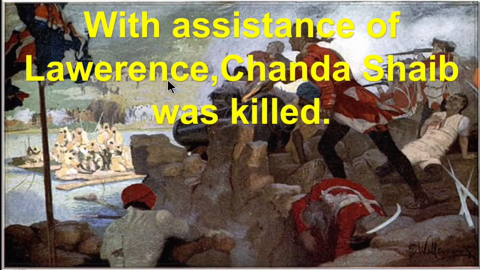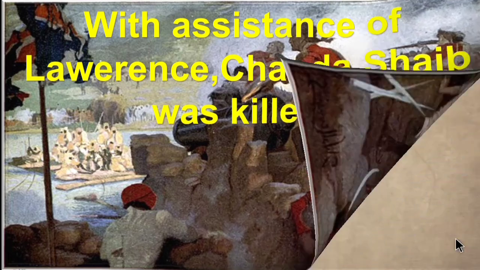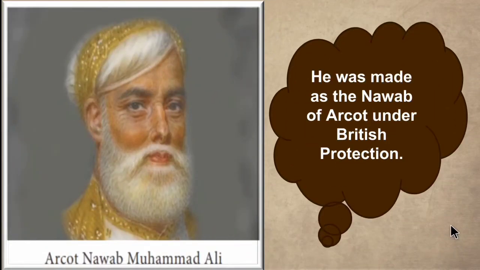Then, with the assistance of Lawrence, Chanda Sahib was killed. Assistance means help. With the help of Lawrence, an army general who belongs to the British, they killed Chanda Sahib, the Nawab of Carnatic. Then Muhammad Ali was made the Nawab of Arcot under British protection.